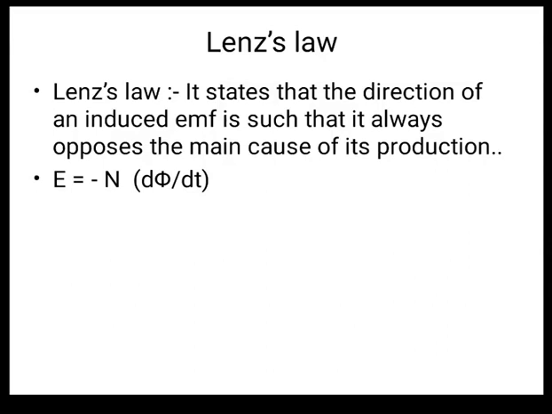From this expression we can say that if the flux is constant, the induced EMF will be 0. So E = -n dφ/dt, where n is the number of turns of winding, and the negative sign shows that the induced EMF is always opposite to the direction in which the flux is changing.